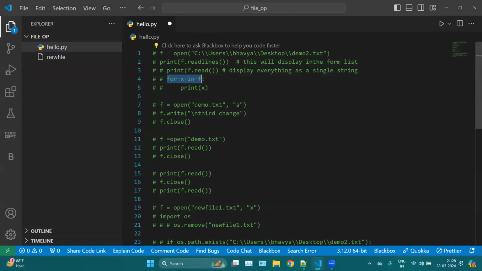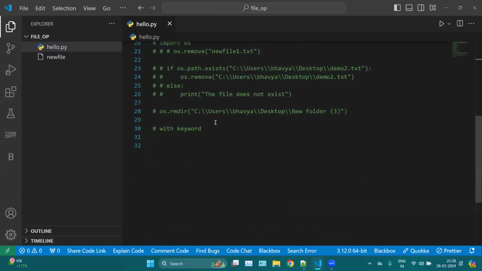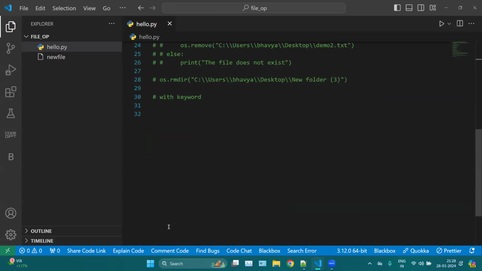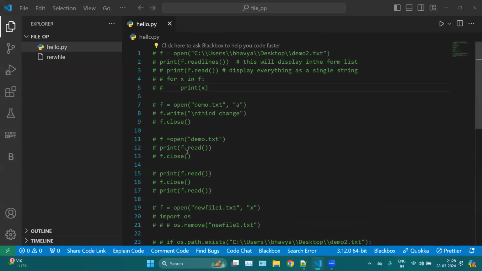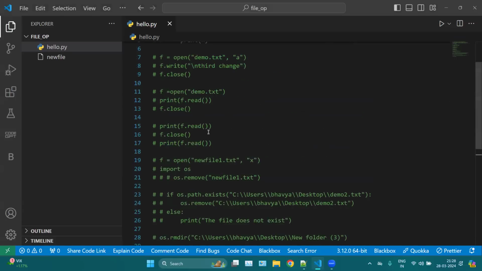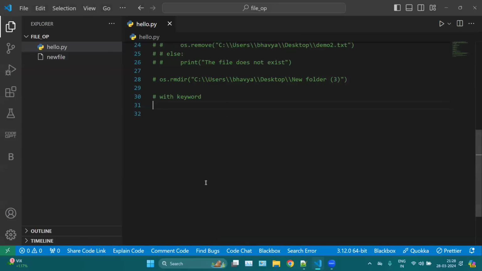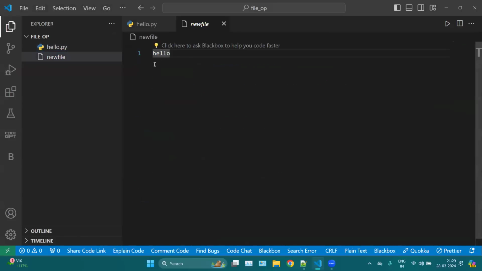Okay, like you can use for x in f, print f.readlines, and you can mention line number 1. Okay. Then you can mention how many characters you want to read. Or if you want to read one line, then you can simply use readlines. Okay, like this, readlines. For example, let me show you, we have this new file. Inside the new file we have hello.